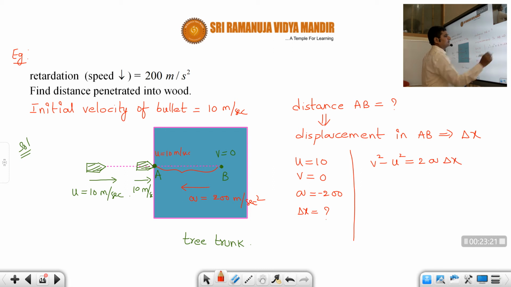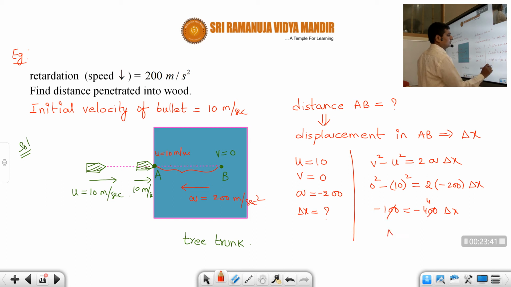2a delta x. Okay, so v squared minus u squared. v is 0, u squared is 10 squared, equal to 2 into acceleration, which is minus 200, into delta x. So minus 100 is equal to minus 400 into delta x.